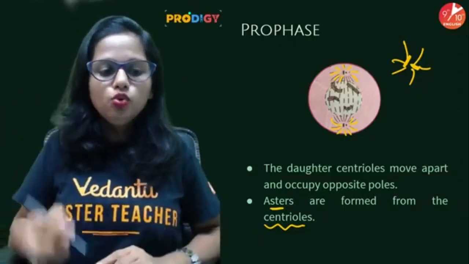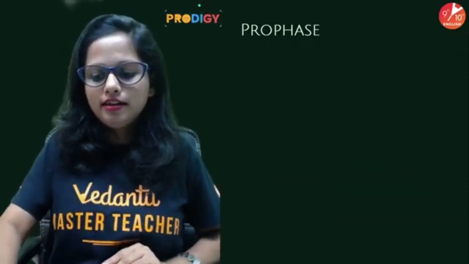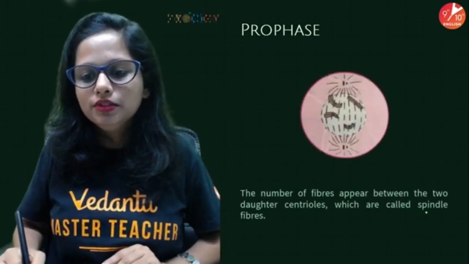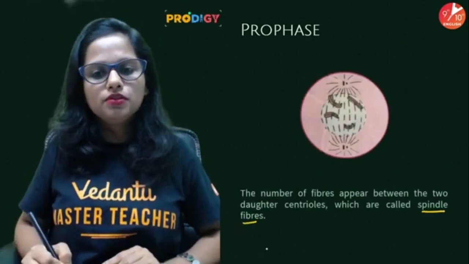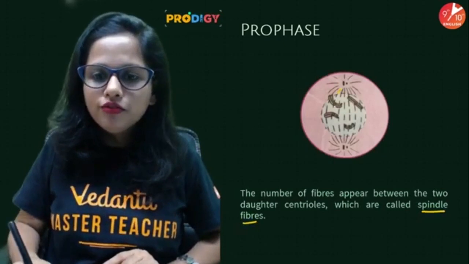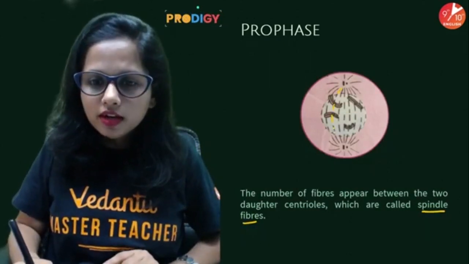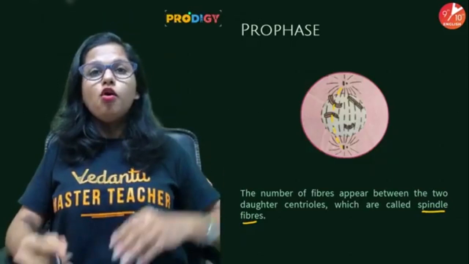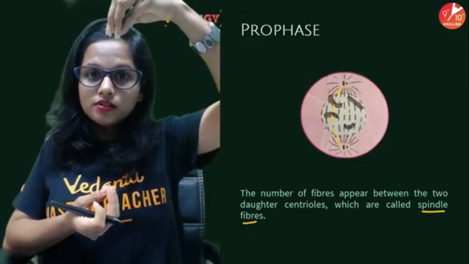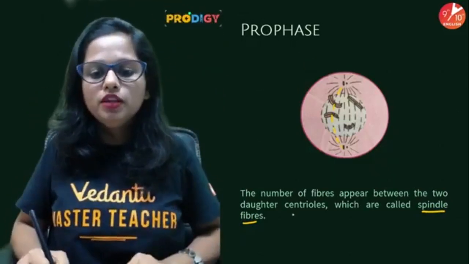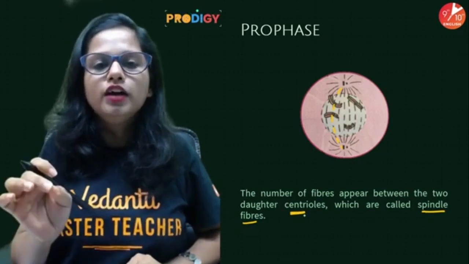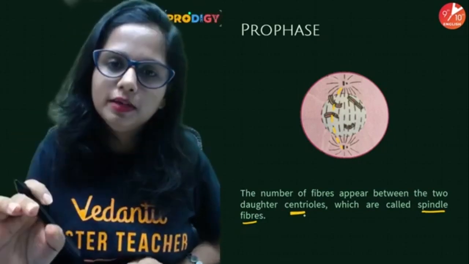Those structures are called spindle fibers. A number of fibers are formed between the two centrioles, and these fibers are known as spindle fibers.